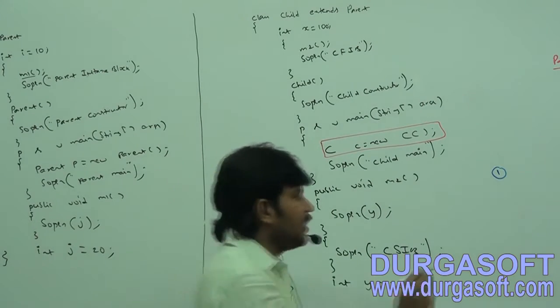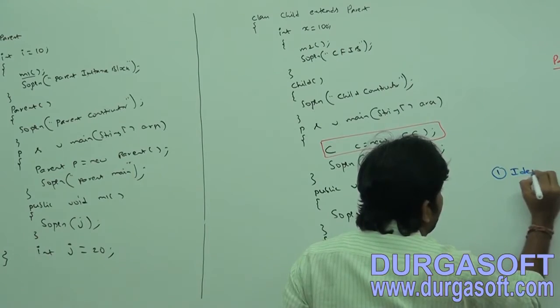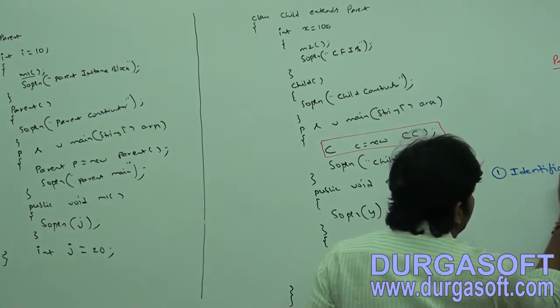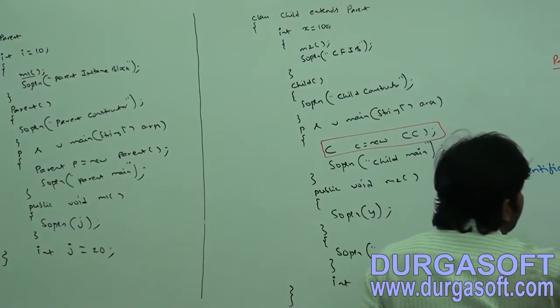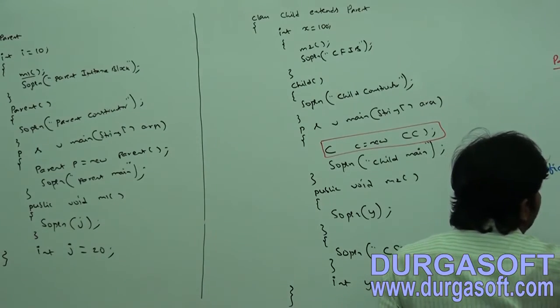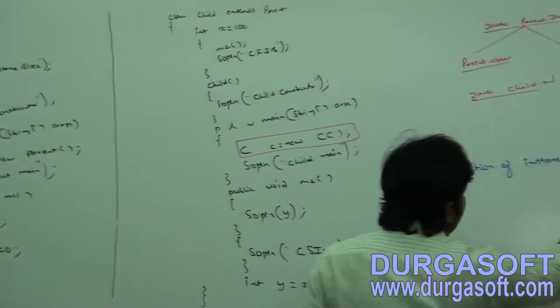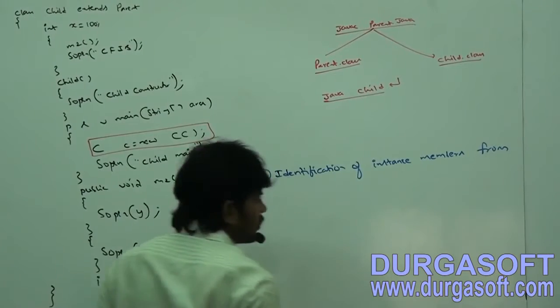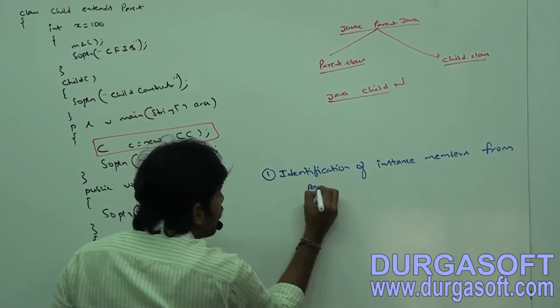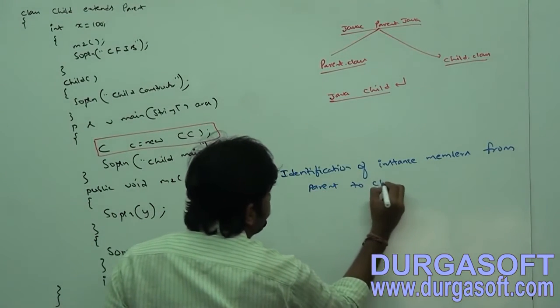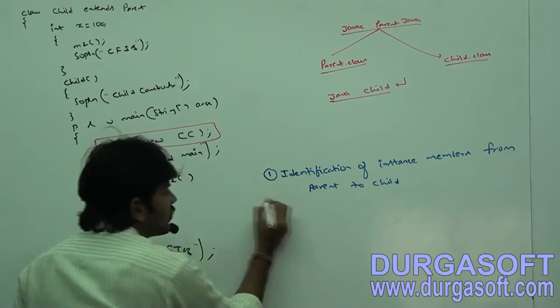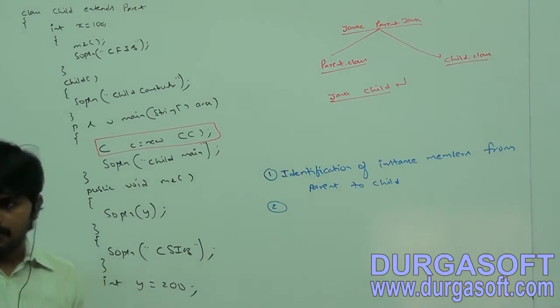First activity, identification of instance members from parent to child. Are you getting? Identification of instance members from parent to child, first step.